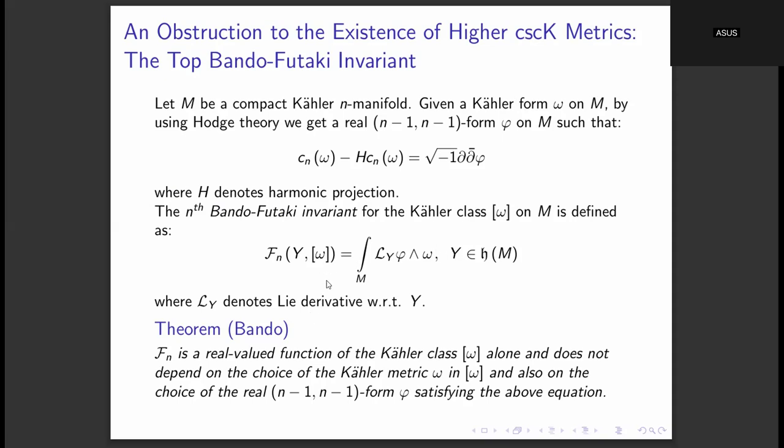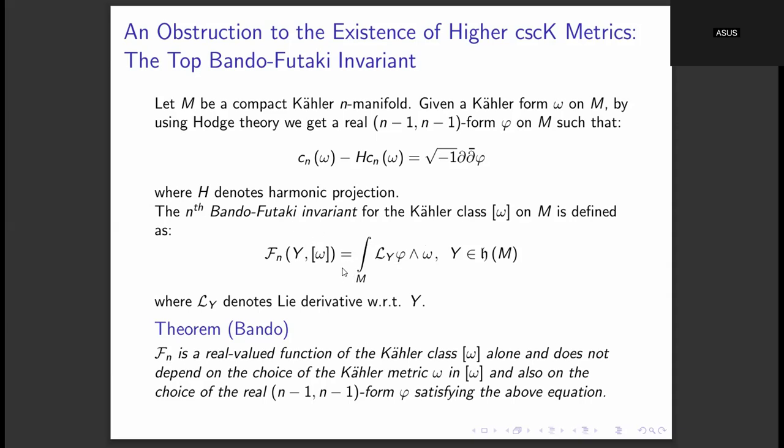And then it can be checked that this Fn is going to be a function only of the Kähler class. So it does not depend on the choice of the Kähler metric omega belonging to the Kähler class, and it is also not dependent on the choice of this smooth form phi. So this is then the definition of the Bando-Futaki invariant. It is an invariant of the Kähler class.